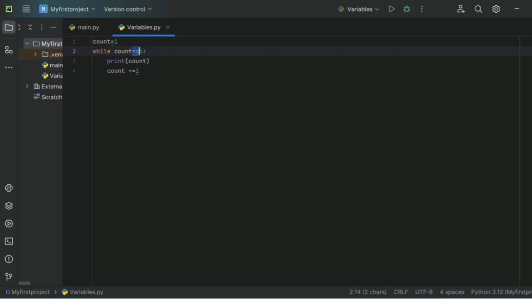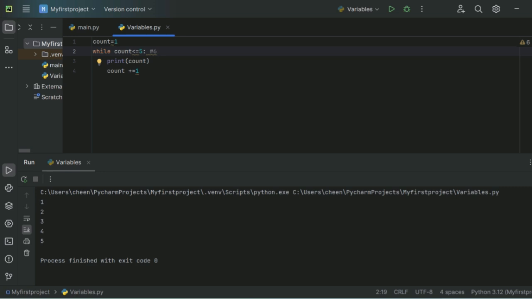When do you think the condition will become false? Whenever the value of count turns to 6. So let's see. We'll execute this now. See, 1, 2, 3, 4, 5. The moment it becomes 6, the condition is false and the loop is discontinued. So it exited the loop the moment it became false.